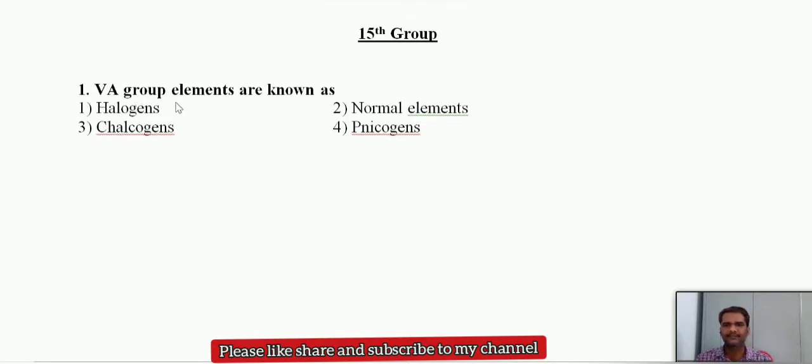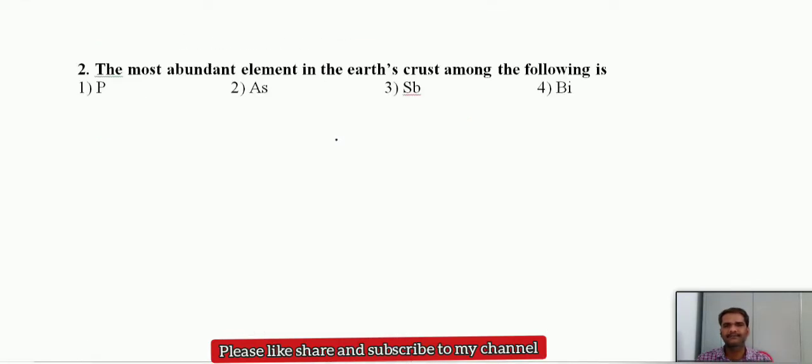First question: 15th group elements are generally known as pnictogens. Why? Because they are poisonous and suffocating in nature. Pnictogen means suffocating in nature, this is why you call them pnictogens. The most abundant element in the earth's crust among the 15th group elements is phosphorus.